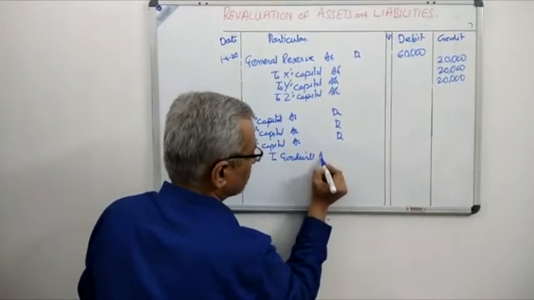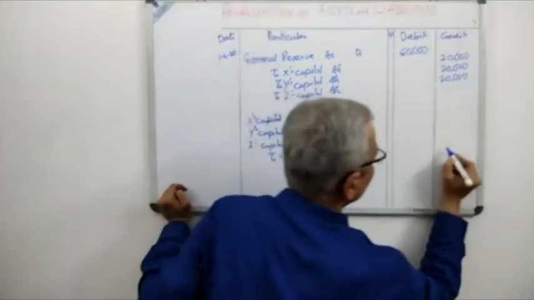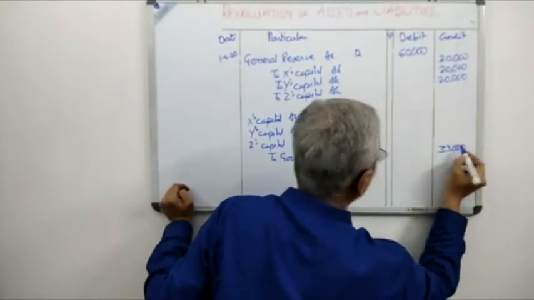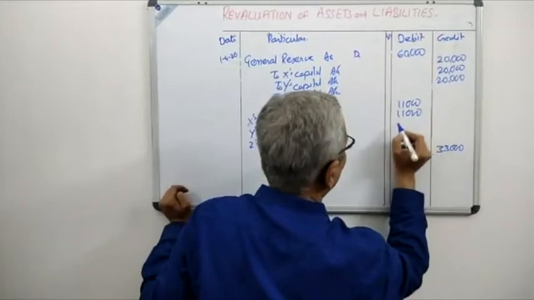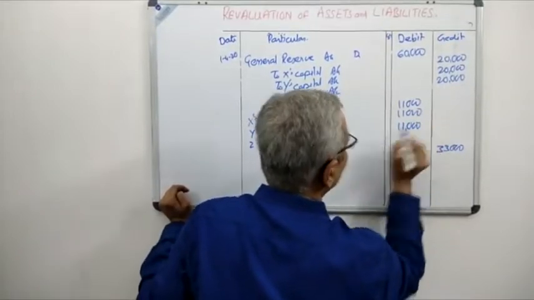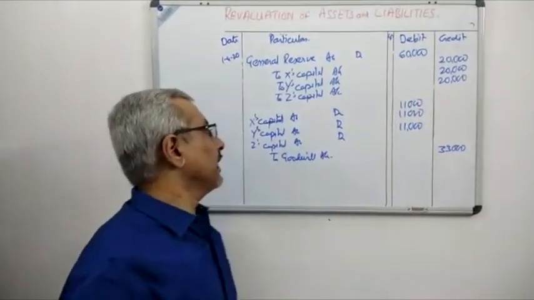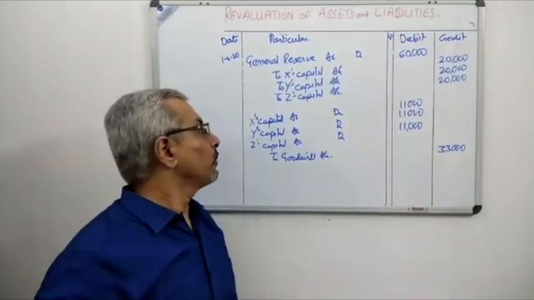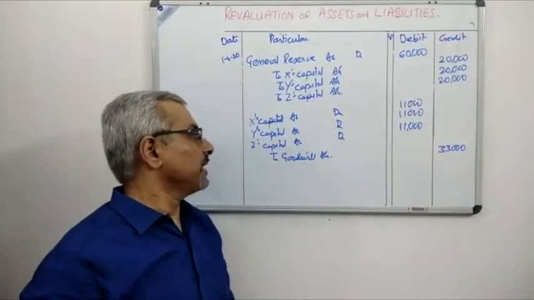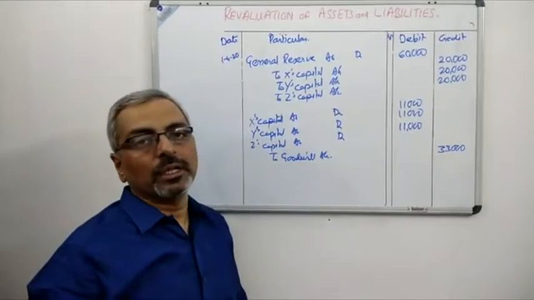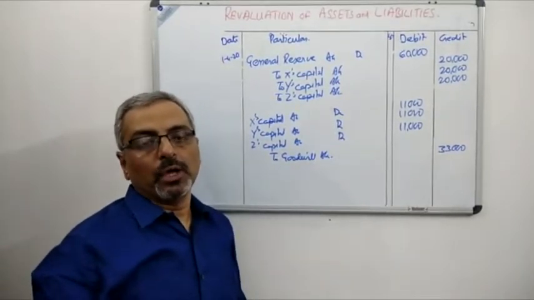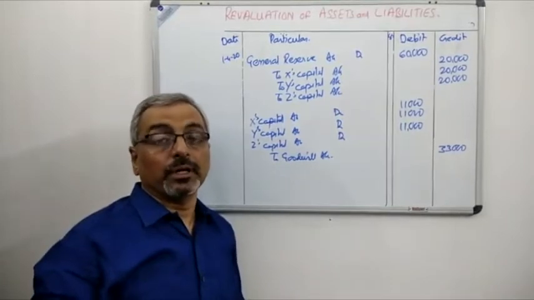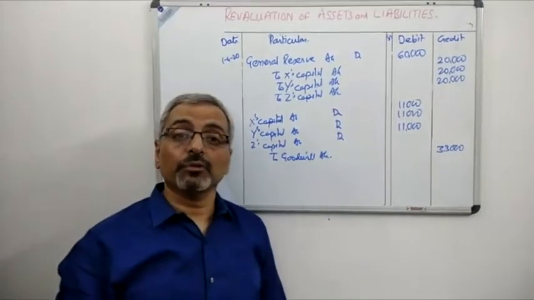And what is the amount of goodwill? It is 33,000. And therefore, each partner will be debited with 11,000 because the PSR is equal. So you can see over here, X's capital account 11,000, Y's capital account 11,000, Z's capital account 11,000 to goodwill 33,000. These are the two internal entries which we will do, and after that we will start with the external entries which are based on the revaluation.